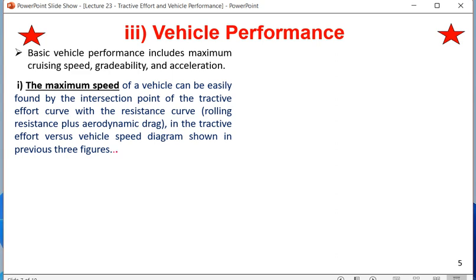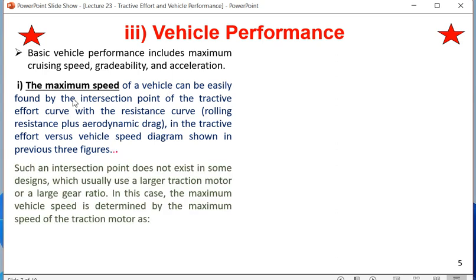So speed means the maximum speed of a vehicle can be easily found by the intersection point of the tractive effort curve with the resistance curve, rolling resistance plus aerodynamic drag. Here we are not talking about the grade resistance. That means we are assuming that the vehicle is going on a flat road, so we are not assuming a slope here.